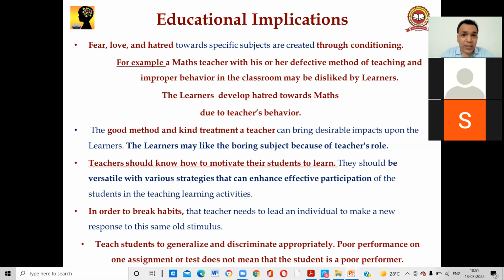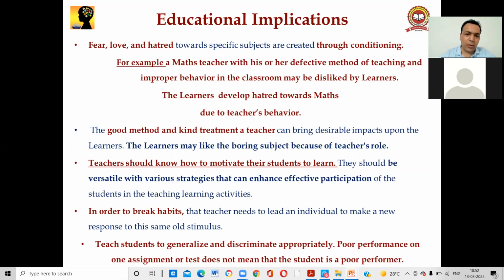Think about yourself when you were a child. Which subjects did you like? Some liked science, some liked English, some liked mathematics. Actually, they liked those subjects in childhood because of the teacher. They liked the teacher, that's why they liked the subject, right? So it is in the hand of the teacher to make the subject interesting. These are all the educational implications of this theory.